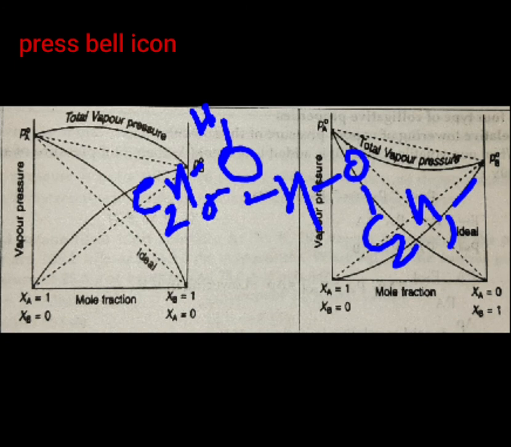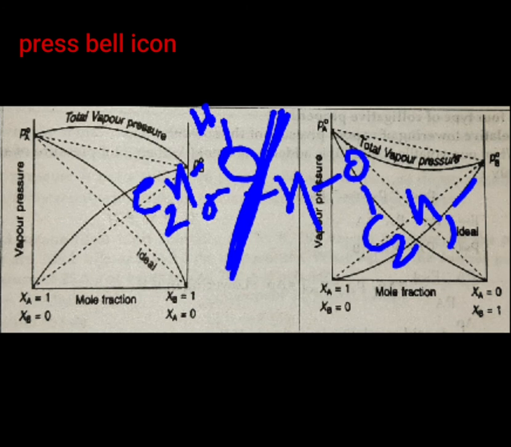Now when you add cyclohexane to this, what will happen? Cyclohexane interrupts the interaction of the ethyl alcohol molecules. That means cyclohexane is going to attack the hydrogen bonds of the ethyl alcohol. It will occupy some spaces between the ethyl alcohol molecules. Consequently, hydrogen bonds in the alcohol molecules will break down.